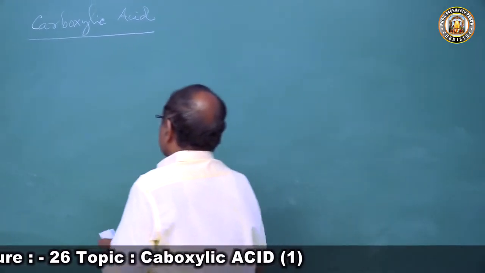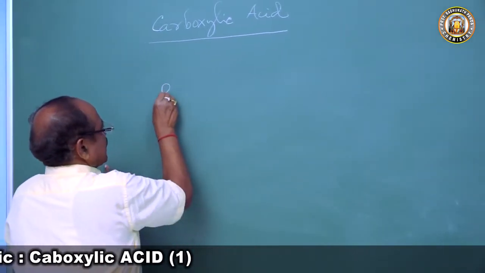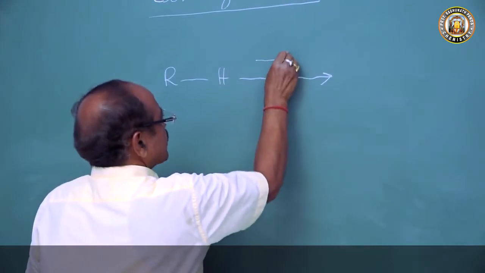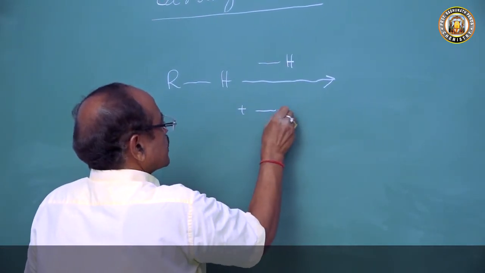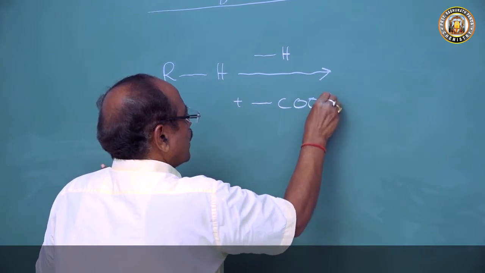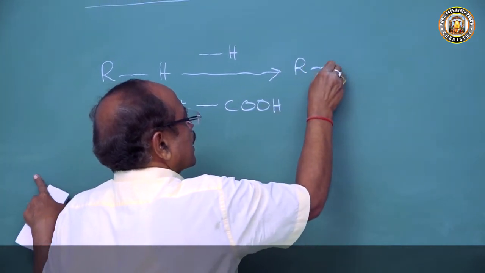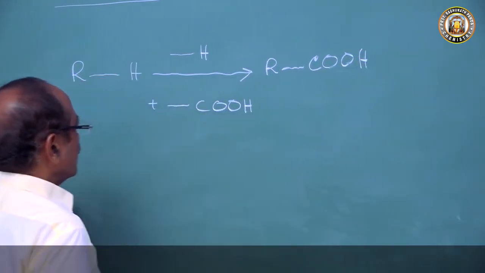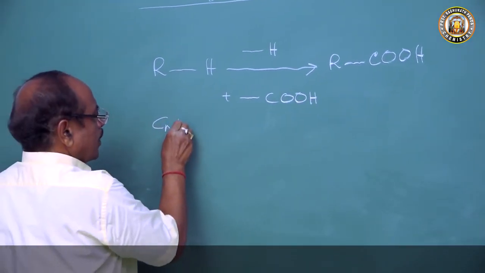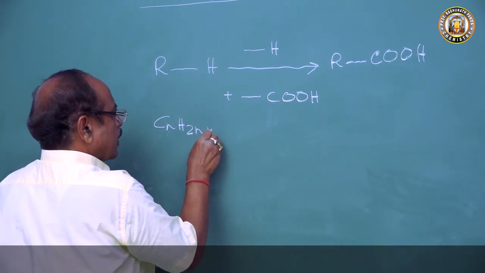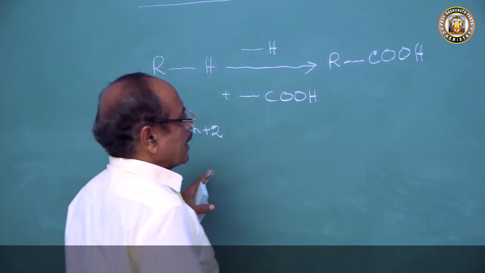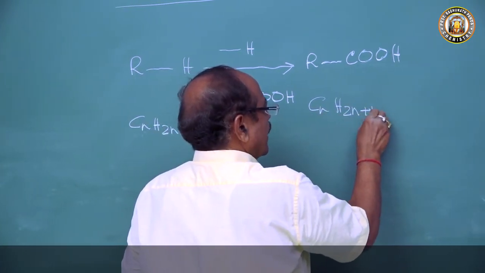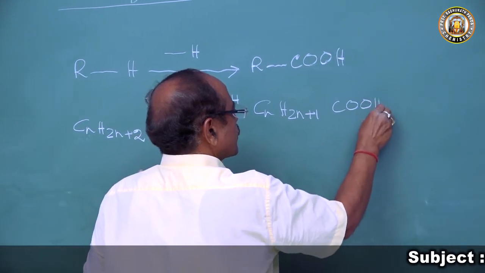Let's come first to the molecular formula of carboxylic acid. RH is an alkane. When you remove H and put COOH, we get RCOOH. The alkane has the general molecular formula CnH2n plus 2, and the acid has CnH2n plus 1 COOH.